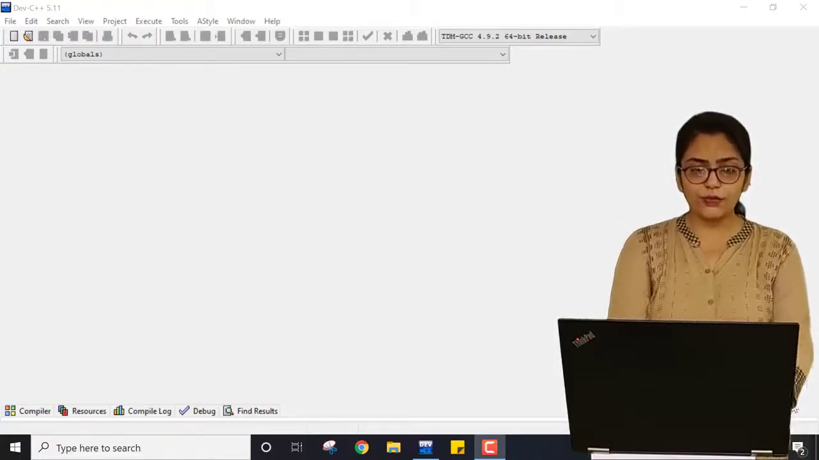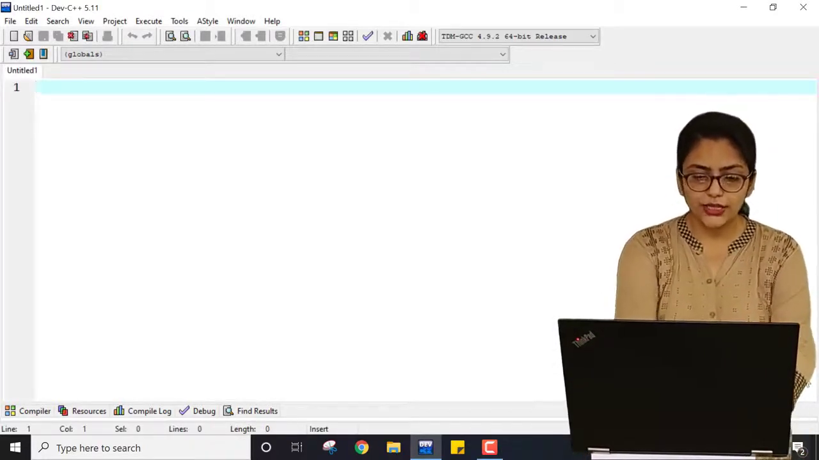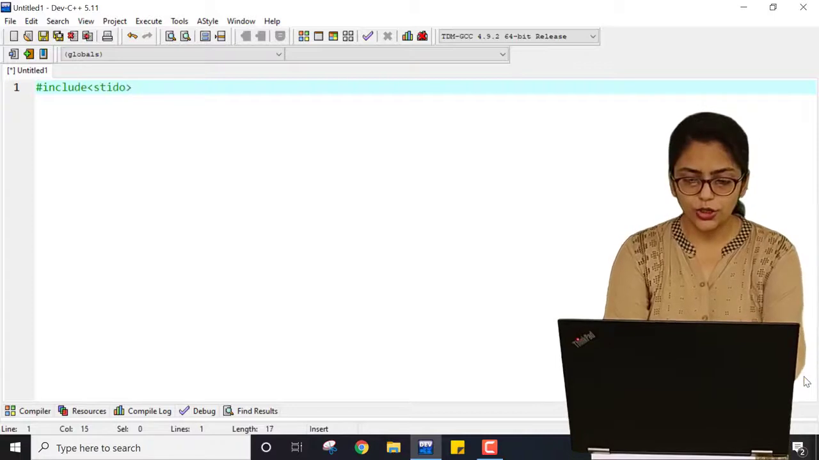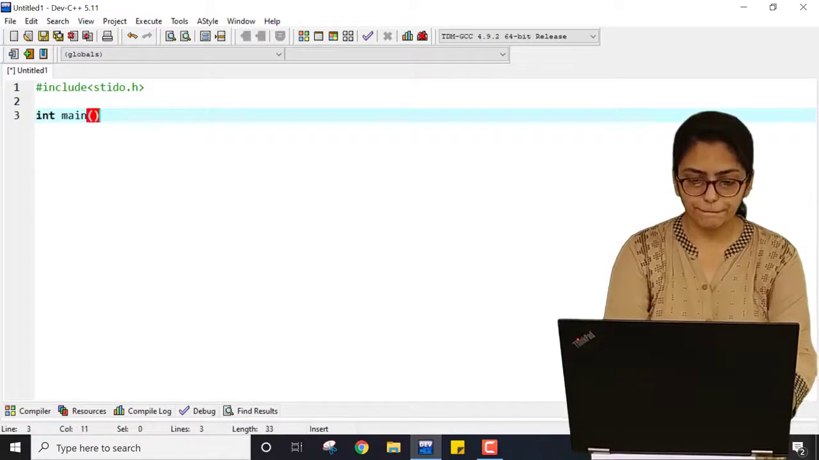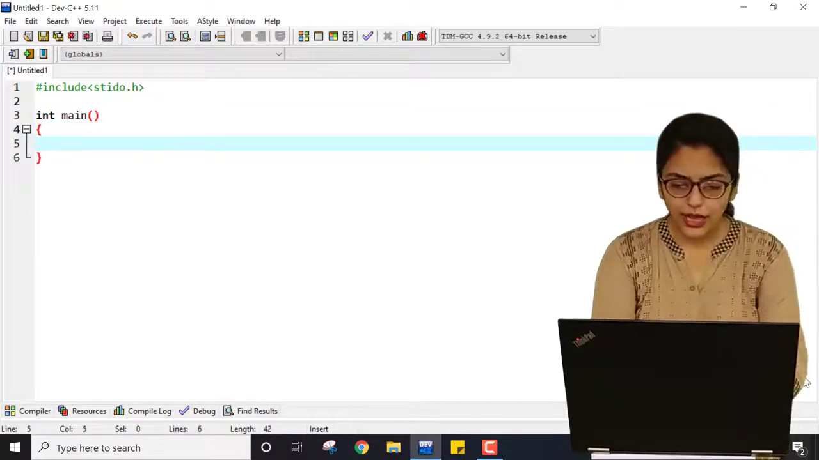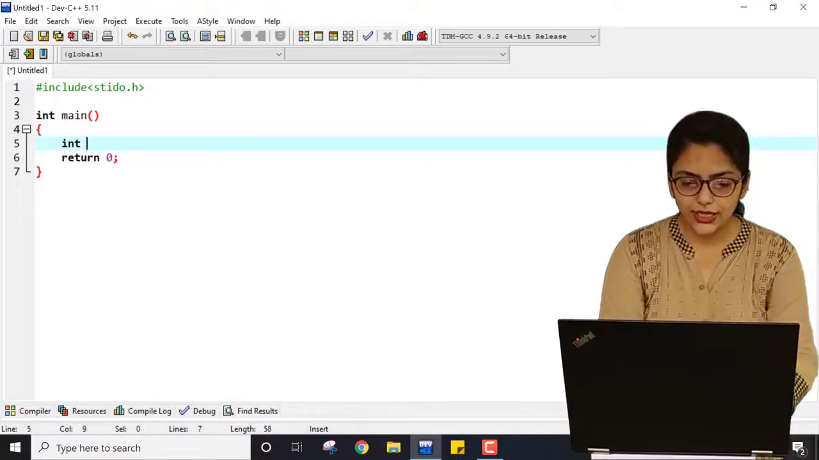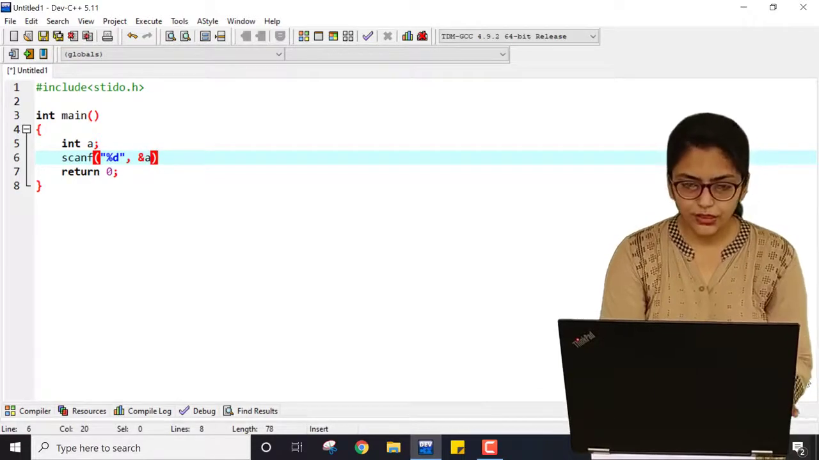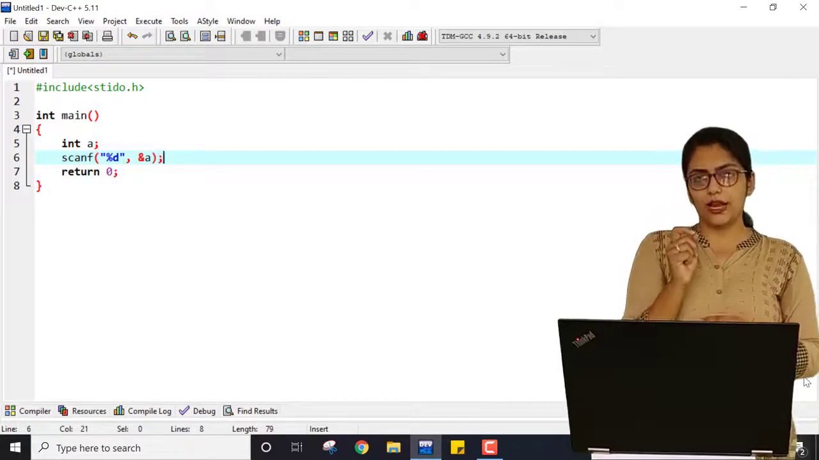For that, I first have to open a new project. Inside this, I am showing you why an array is needed. So first I have to write include stdio dot h, then int main, and then return 0. Now if I write just A and take, say, scanf %d and A, then the value that can be inside A is only one single value.